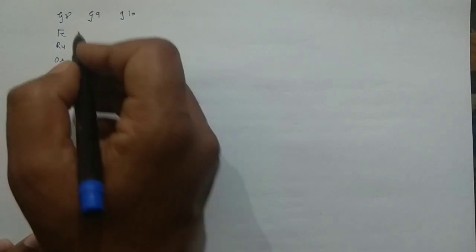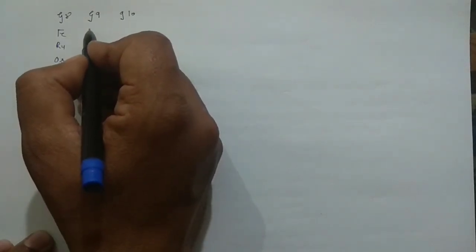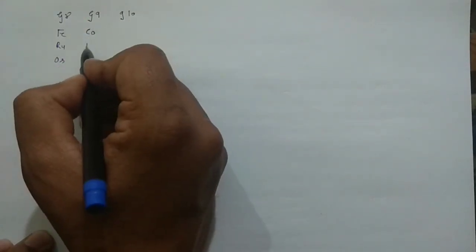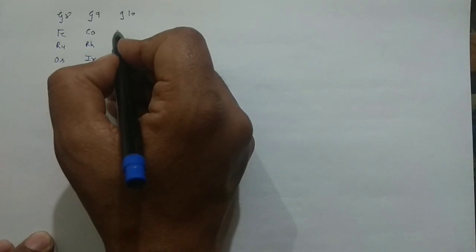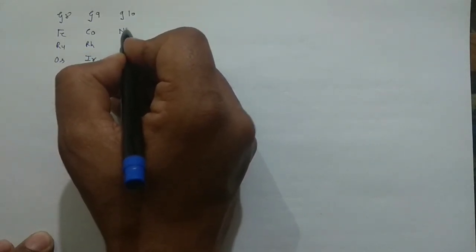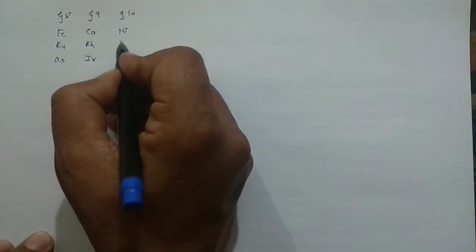Then the next group is the cobalt group: cobalt, rhodium and iridium. Then you have the nickel group: nickel, palladium, platinum.